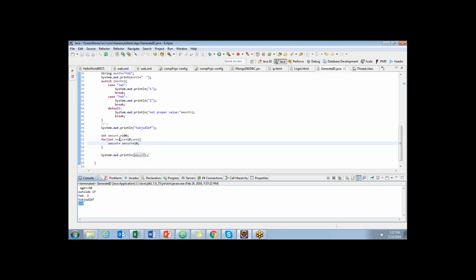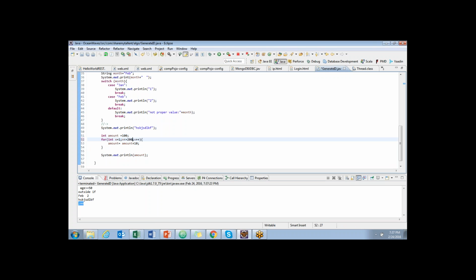This is a simple example where for every month I add 10 rupees to your bank account. If it is there for 200 months, your amount will be 2,100 rupees, because every month I am adding 10 rupees. Let me make it 5 months.